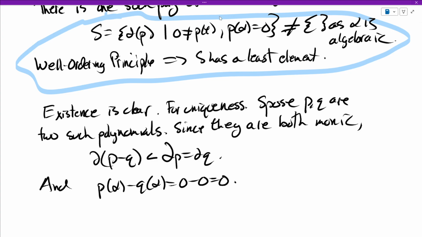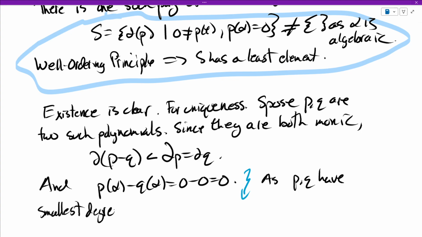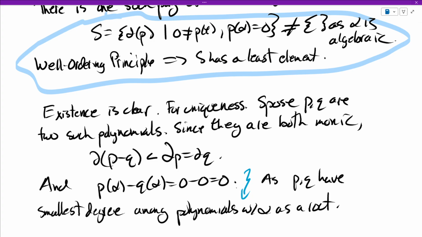This is a contradiction, as P and Q have the smallest degree among polynomials with alpha as a root. Well, I guess it's not quite a contradiction, but something terrible has gone wrong. What we must conclude from this is P minus Q is 0.